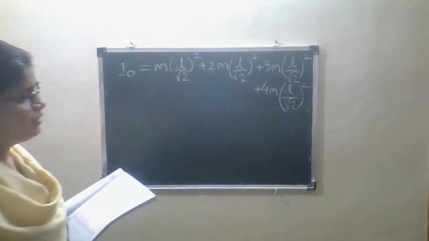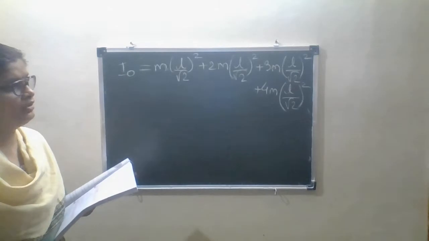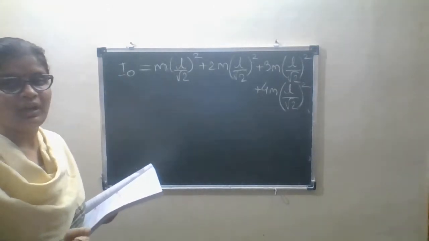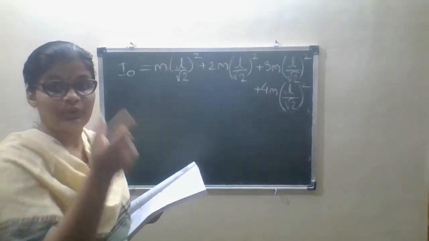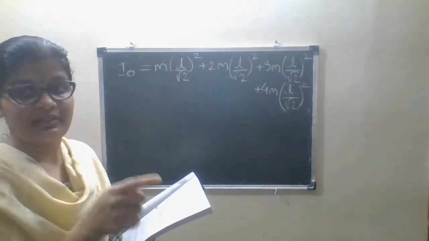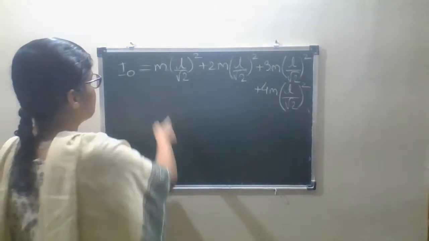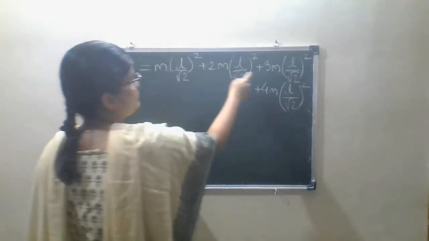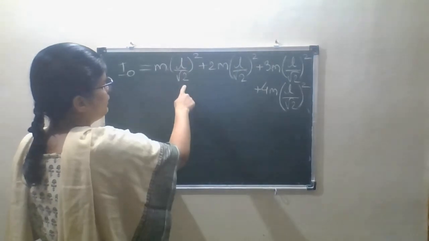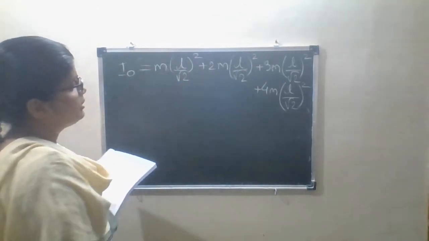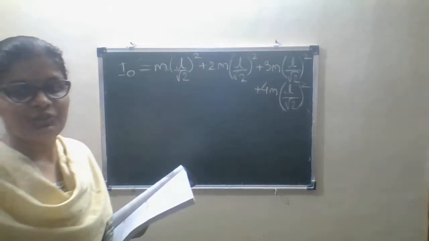Okay, so what we have done here is substitute the values of m separately and add them. What were the values of m? m, twice m, thrice m and 4m. So these are the values: m, twice m, thrice m, 4m. What is this? L under root 2. L under root 2 is nothing but the radius which we are considering.